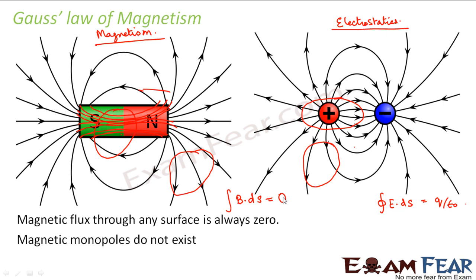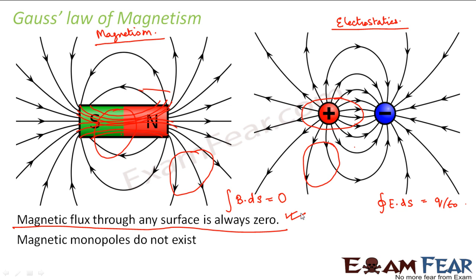So Gauss's law of magnetism states that the magnetic flux through any closed surface is always 0. So this is Gauss's law of magnetism. Why I explained it with the help of Gauss's law of electrostatics is that I think it will be easier for you to understand this way.